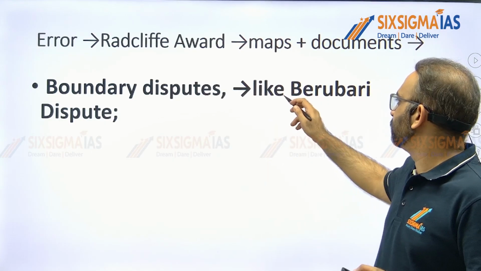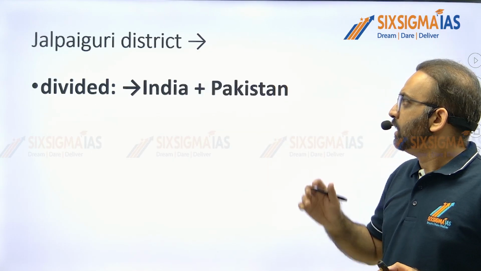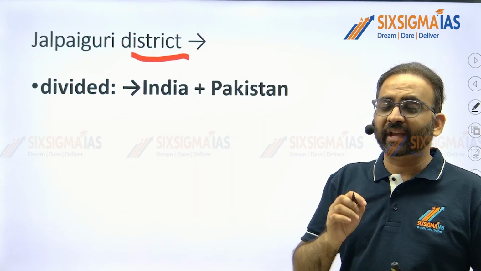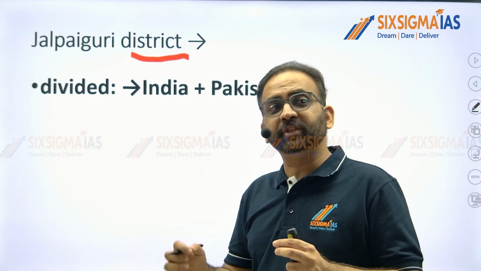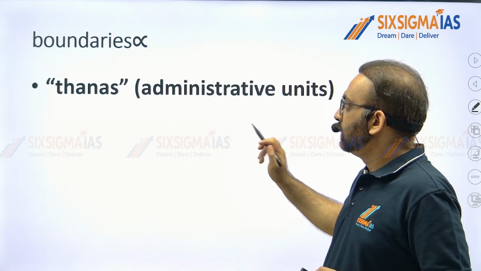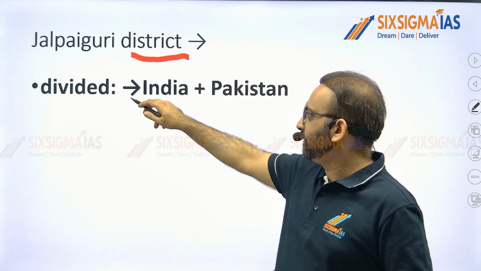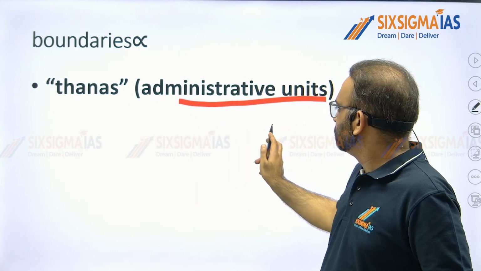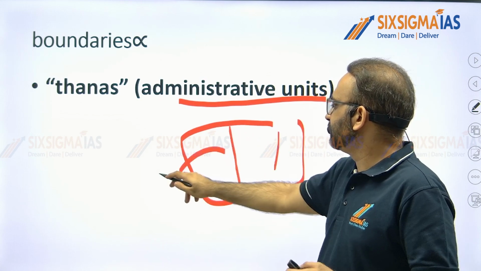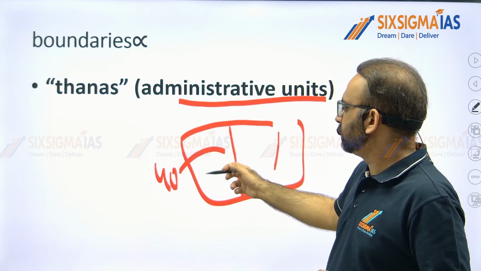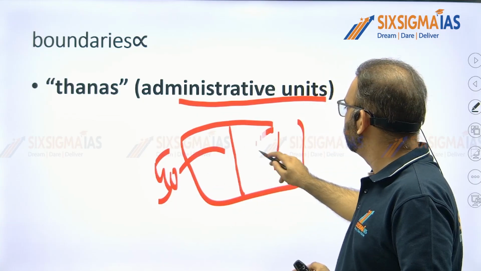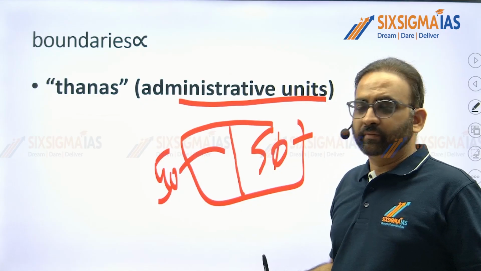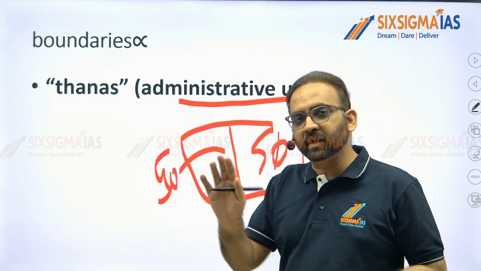And the first such dispute was of Berubari. Berubari was part of Jalpaiguri district of West Bengal, which borders Bangladesh. And Jalpaiguri district was divided between India and Pakistan, and it was divided based on thanas. Suppose there are 100 thanas, 50 thanas are given to India and 50 thanas are given to Pakistan. So thanas of Jalpaiguri district were divided between India and Pakistan.